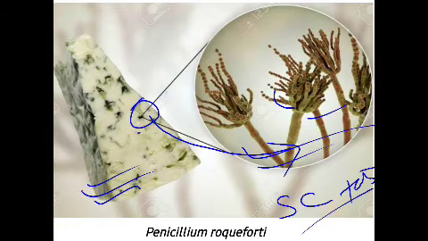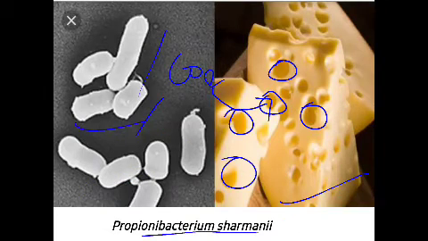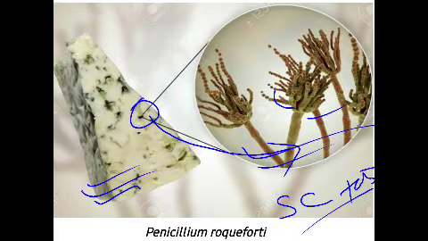Whereas in case of Swiss cheese, you can see that this is a yellowish structure, color, having certain pores or holes in between. But here in these types of cheese, there are no holes, but there is a growth of the Penicillium roqueforti fungus.